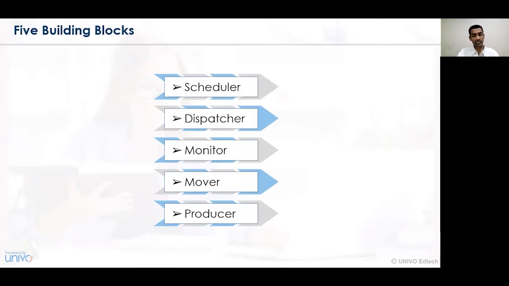The mover is the one who passes on the decision or the information from one person to another. And lastly, the producer is where the actual manufacturing decision is implemented. The producer is the person who actually implements the decision in the production department, management department, stores department, sales department, and so on.